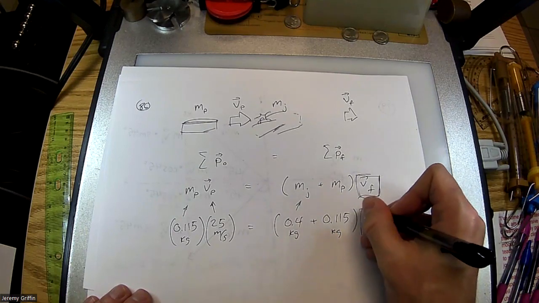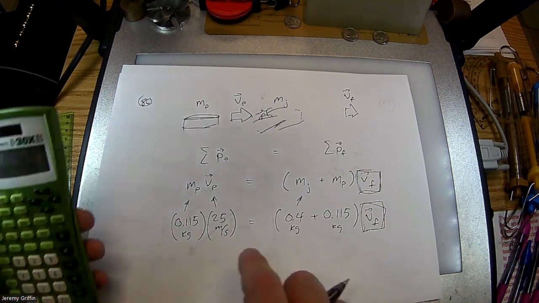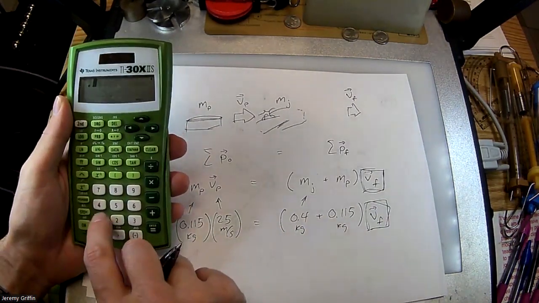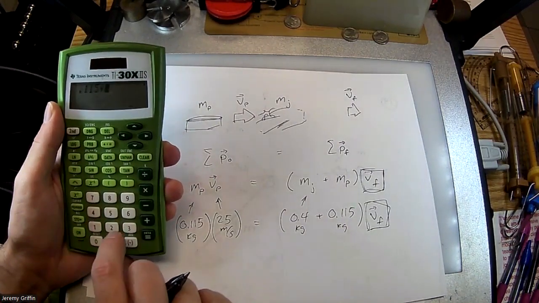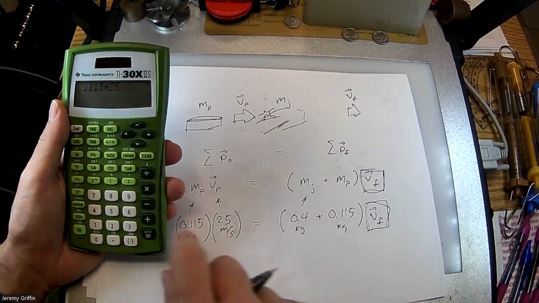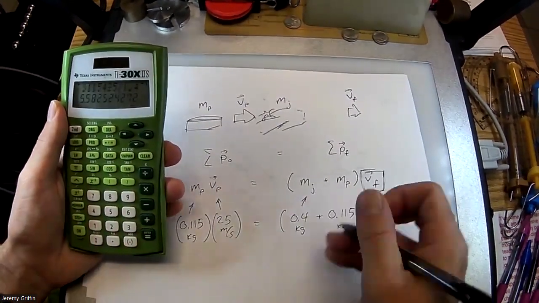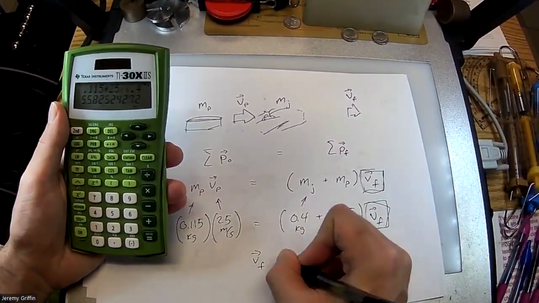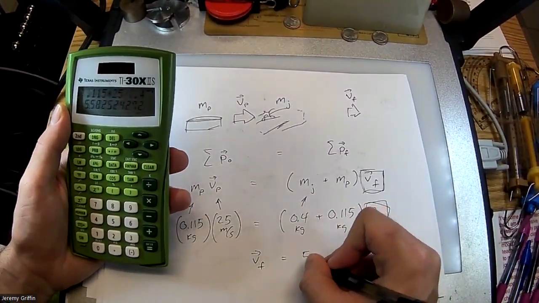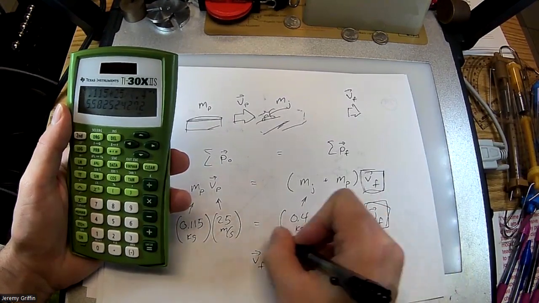But you guys see how to finish this off. All you do is divide by the combined mass. That's it. Initial momentum divided by the combined mass. So here's the initial momentum, mass times velocity, then divide by the combined mass. With my numbers I just made up, I'm getting this many meters per second. There you go.